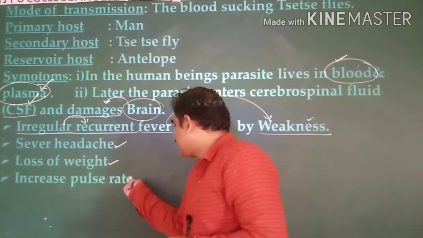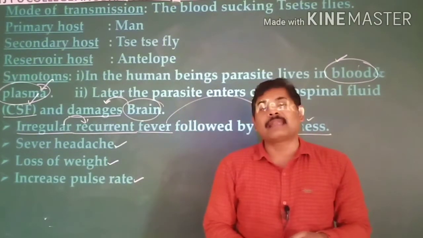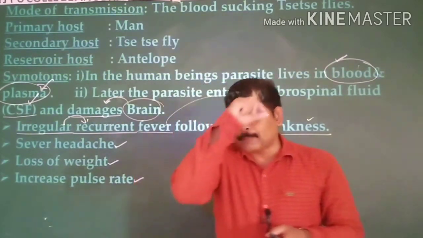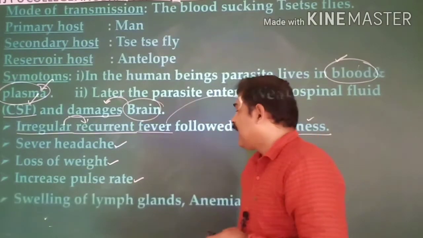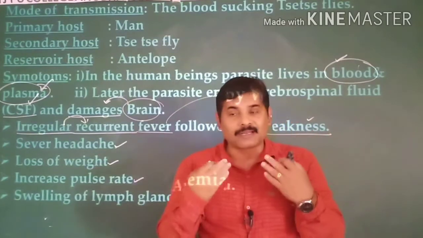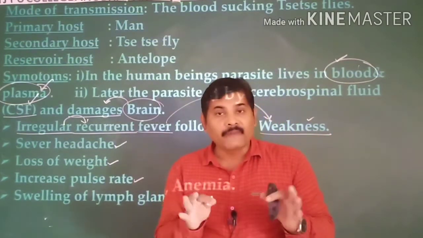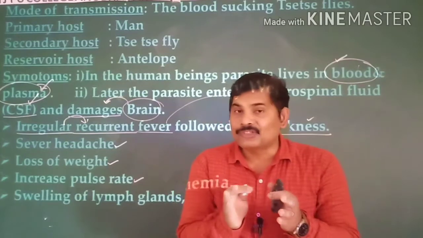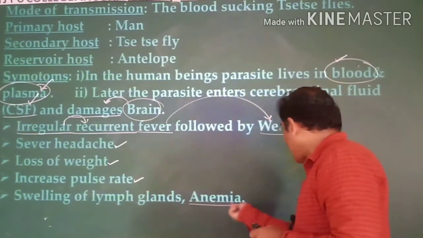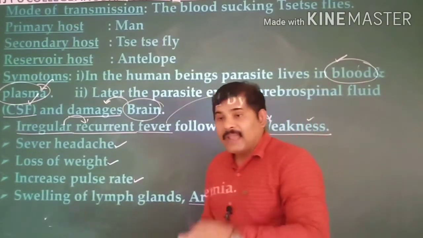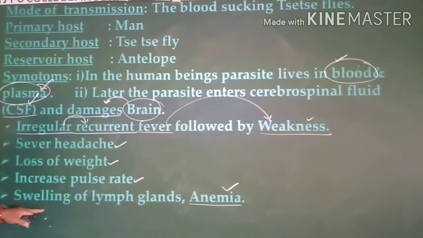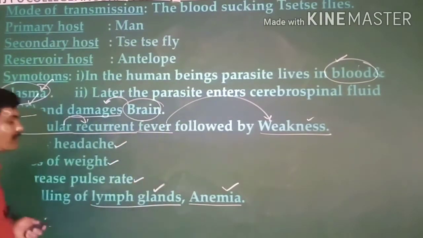And next to this, an increased pulse rate. Pulse rate is an indication of your heartbeat. The heartbeat increases, followed by an increased pulse rate of a person. And next, swelling of lymph glands takes place. Lymph glands are certain kinds of glands located throughout your body in different locations, and the inflammation or swelling of the lymph glands takes place, followed by anemia. Anemia in the sense of declining blood content. So blood percentage greatly declines. Lymph glands also show inflammation, that you can see.